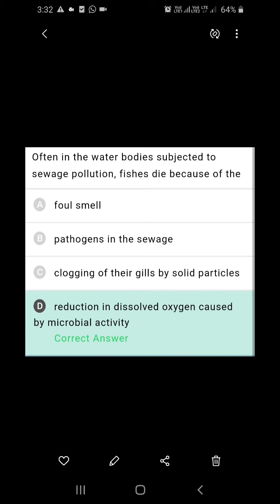Often, the water body is subjected to sewage pollution. Fishes die because of what? Actually, here depletion of the dissolved oxygen content is the reason. The microorganisms will consume all the oxygen and decompose. Because of these decomposers, dissolved oxygen content will be reduced, hence the fishes will die. So which answer satisfies that? Fourth, reduction in dissolved oxygen caused by microbial activity. Microbial activity is nothing but decomposition.